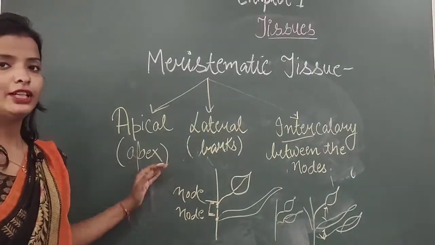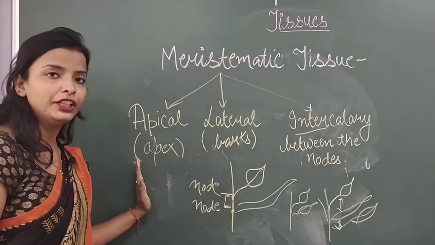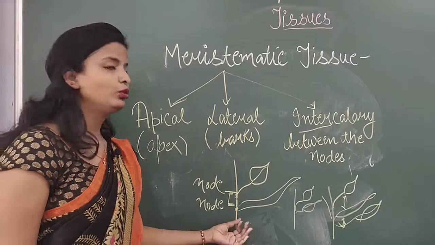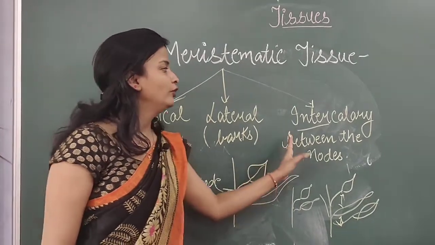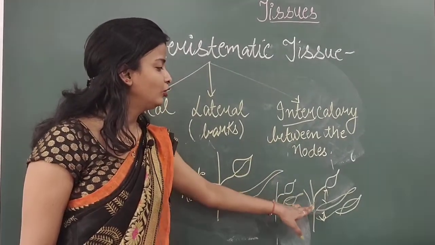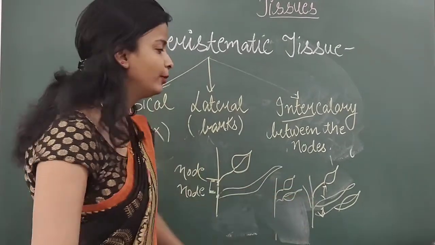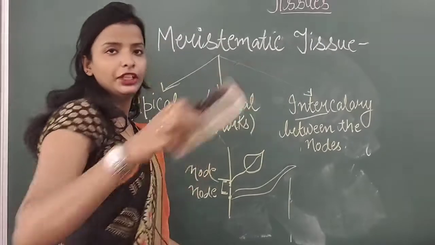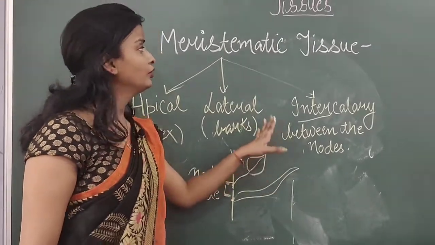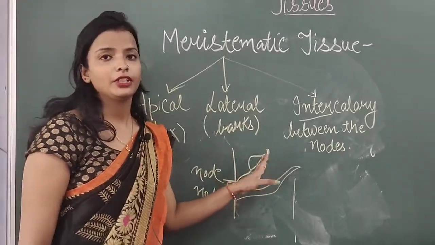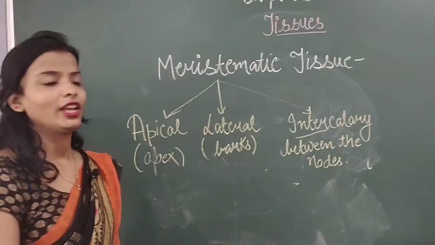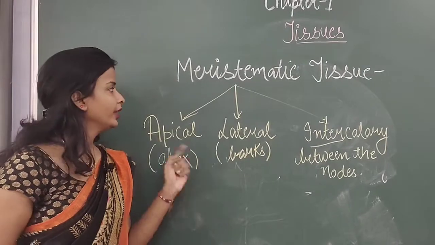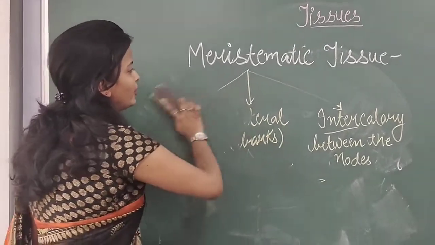Apical meristem leads to the elongation or increase in the length of the plant. Then lateral meristem leads to the thickness of the plant, and when you talk about intercalary, it leads to the elongation, like the distance between the leaves or the stems, or increase in the elongation of the plant. So this was about the meristematic tissue. I hope meristematic tissue is clear to you. Now, we will discuss the permanent tissue.